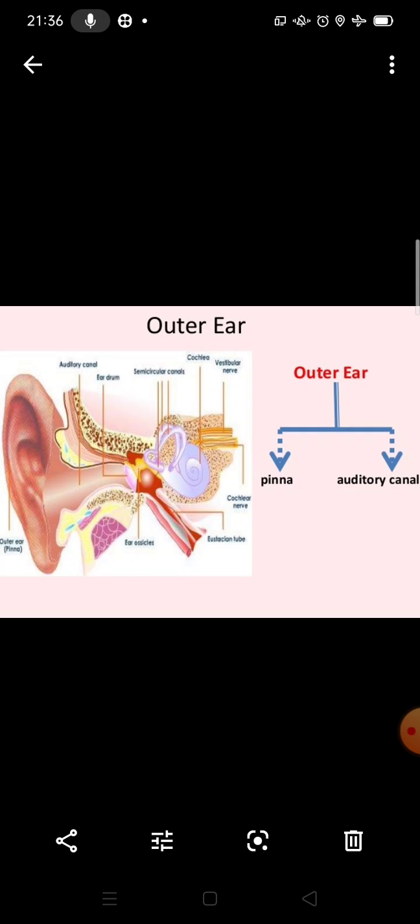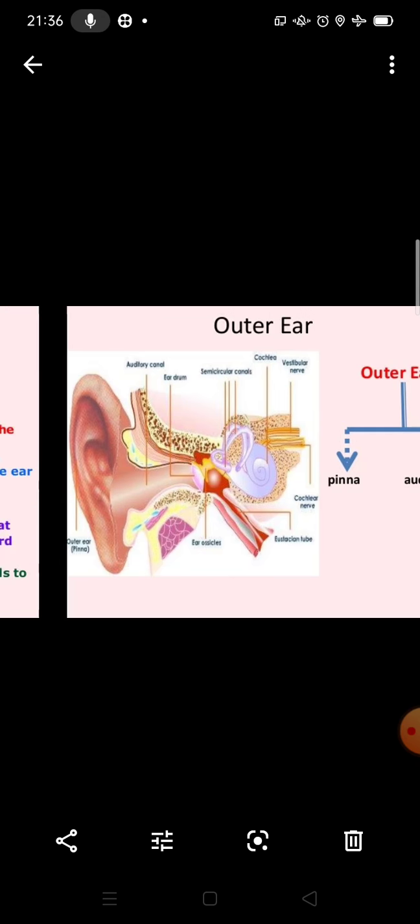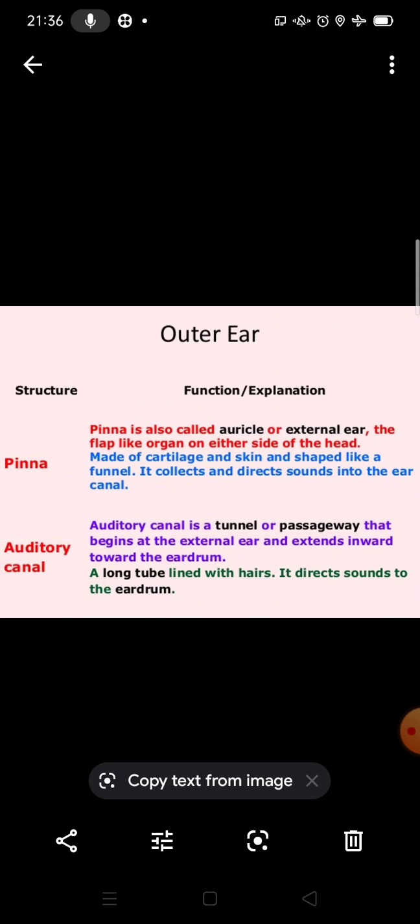We have discussed that the outer ear consists of the pinna, ear canal and the eardrum. There are two main parts: the pinna and the auditory canal. Now you can see this is the outer ear, the pinna.